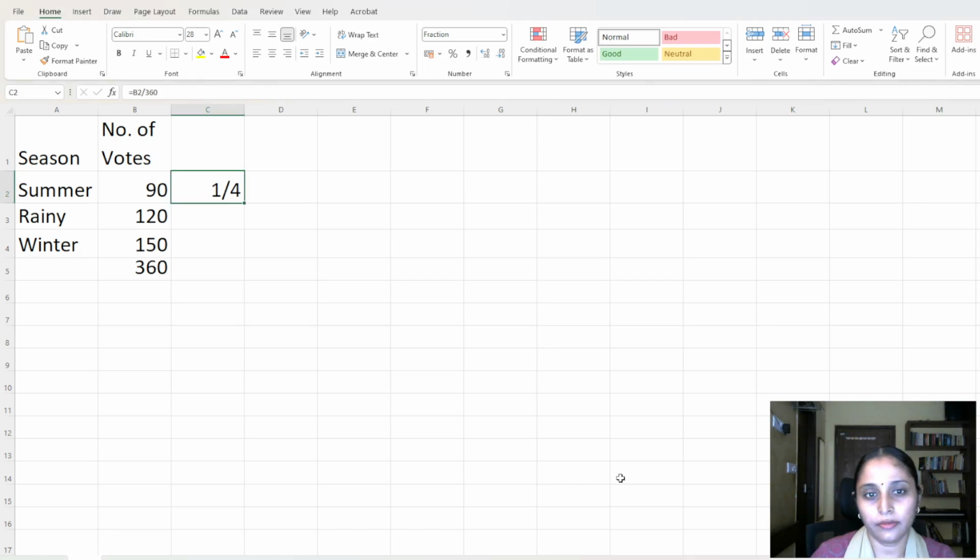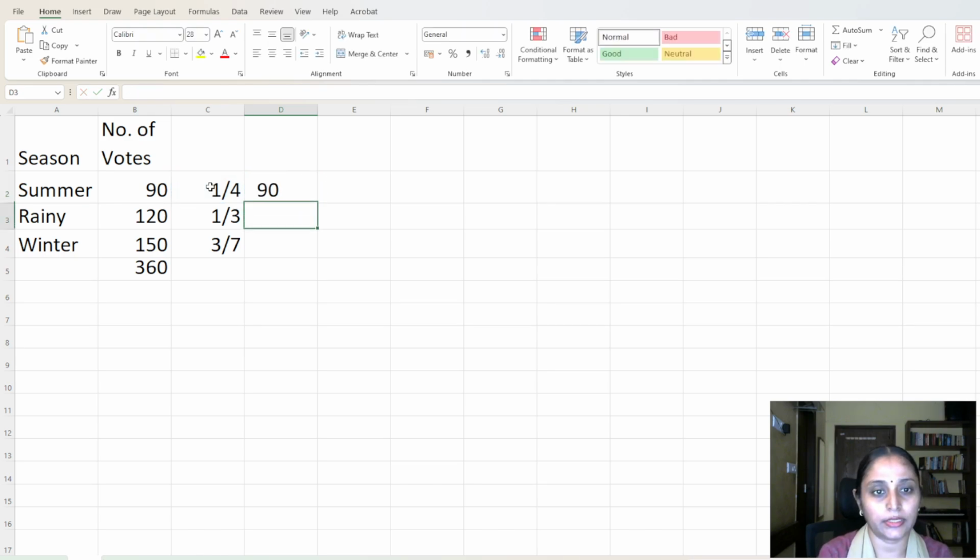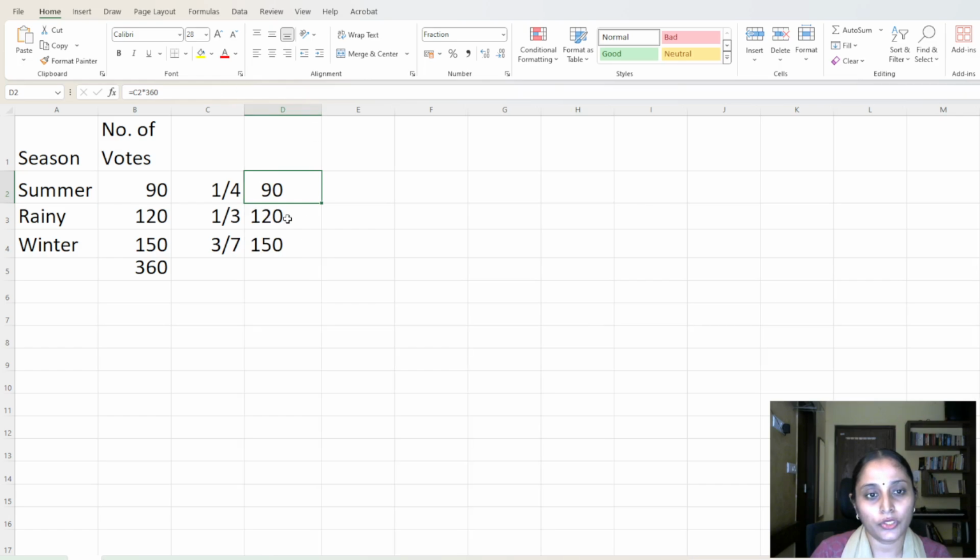So here I have the fraction, and I'm going to do that for the next 2 seasons as well. And you can see the total happens to be 1, right? So this is my fraction. From that I'm going to calculate the angle, so I have to multiply by 360. That gives me the angle. It happens to be the same as the number of votes, like I explained. So this is the central angle, right?